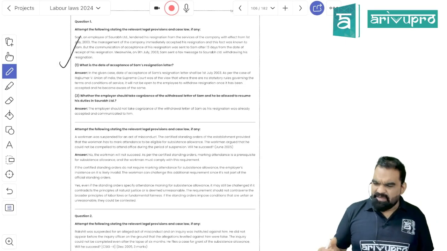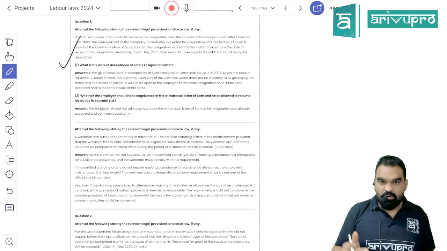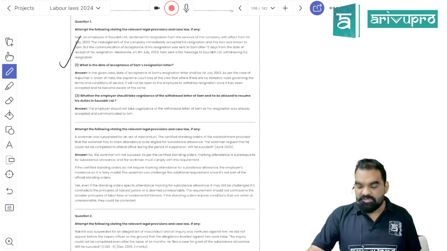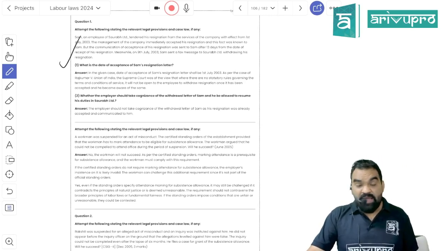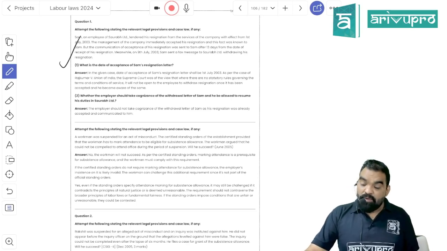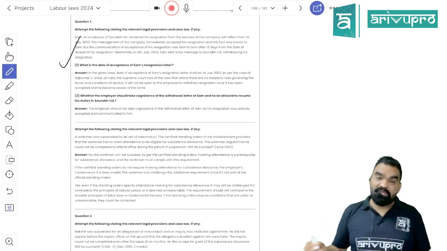Now there was one case which is not related to the Standing Orders Act, but it has been asked. I have posted a resignation. It has been accepted by the management, but management hasn't communicated the acceptance of the resignation letter. And I got to know that my resignation has already been accepted. Now I am revoking my resignation by sending another letter, saying that I was not aware whether it was accepted or not.